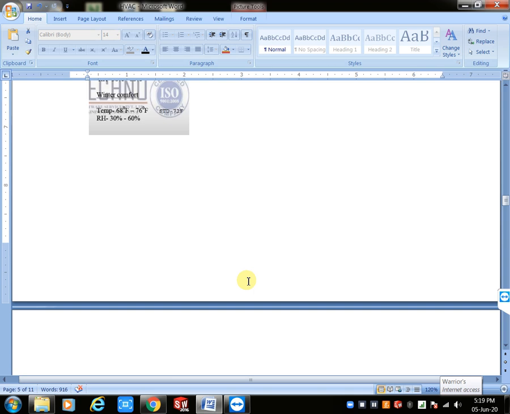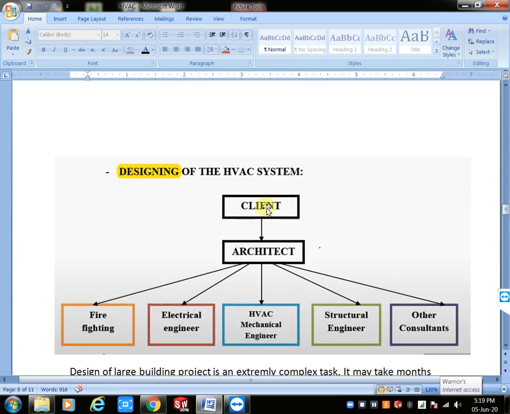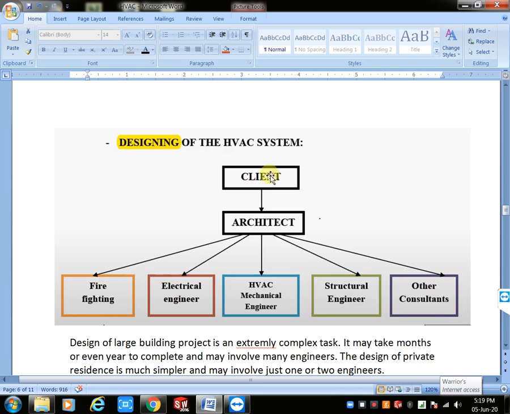Okay, I have one client. That client, where we can go, means which service first of all we want to start. This is the client; a big project we consider as a client, small projects we consider as a customer. First of all, the client interacts with the architect. Why? Here we have a client. He has some requirement for building construction or hotel, any mall, something. First of all, this client interacts with the architect. Why? Is there any reason for that?